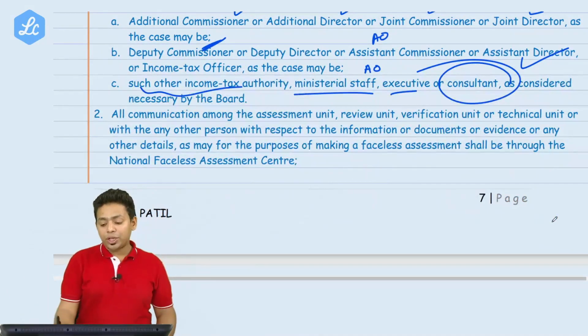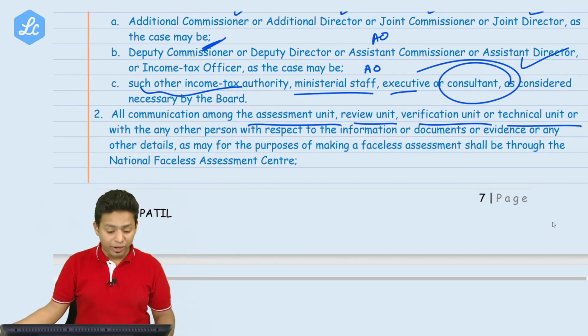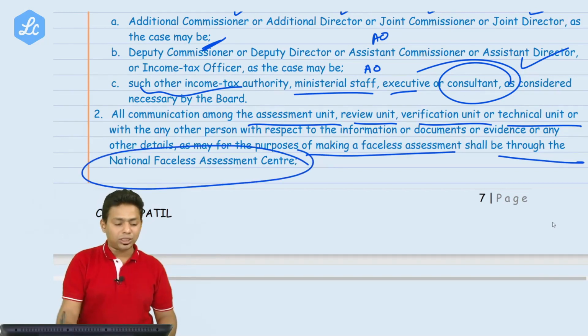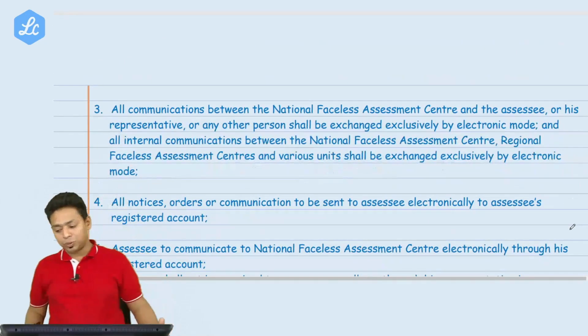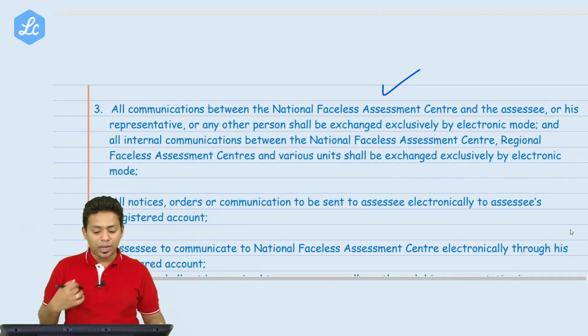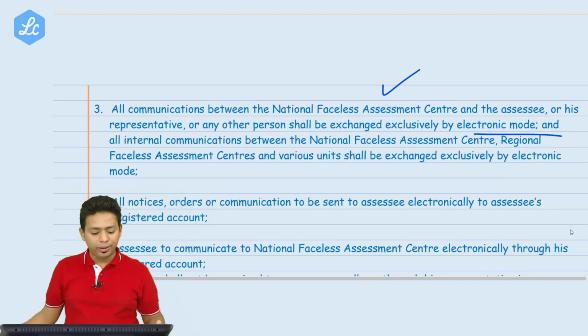All communication among the assessment unit, review unit, verification unit, technical unit or with any other person in respect of the information, document or evidence or any other detail as may be for the purpose of making the faceless assessment shall be through the National Faceless Assessment Center. 100% communication to the National Faceless Assessment Center. All communication between National Faceless Assessment Center and his representative shall be exchanged exclusively on electronic mode, no other mode, no paper document, everything online.